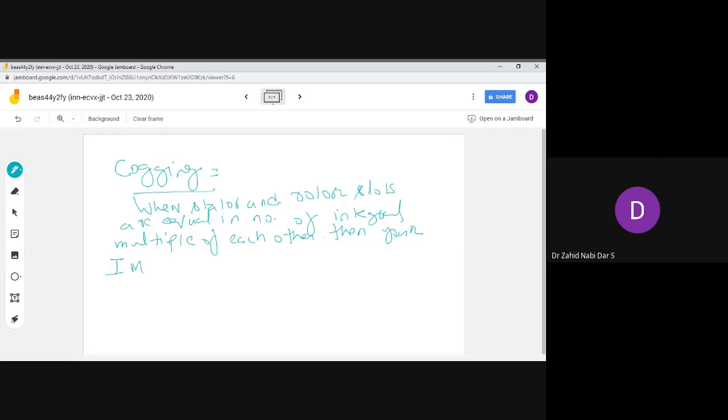Induction motor will not start. Why will it not start? What is the reason why it does not start? Tell me, what is the reason?